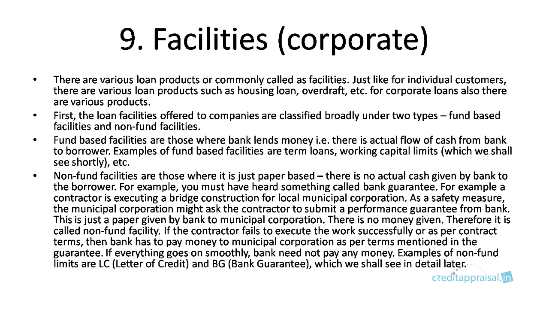First of all, the loans offered to companies are broadly classified under two heads: fund-based facilities and non-fund-based facilities. Fund-based facilities are those facilities where the bank physically lends money. So there's actual flow of cash from the bank to the borrower. Examples of fund-based facilities could be term loans and working capital limits, which we'll see shortly. Non-fund facilities are where they're just paper-based. The bank is not actually giving cash to the borrower, right?